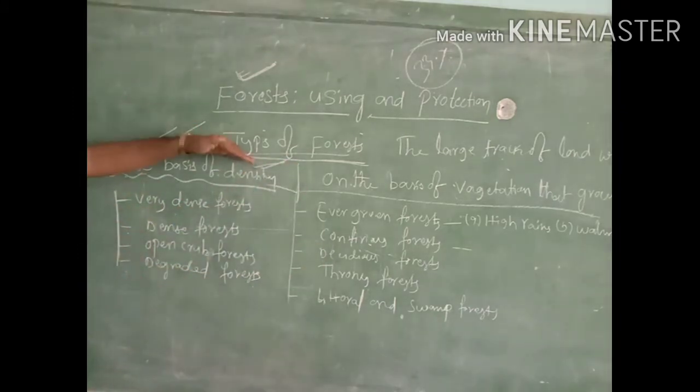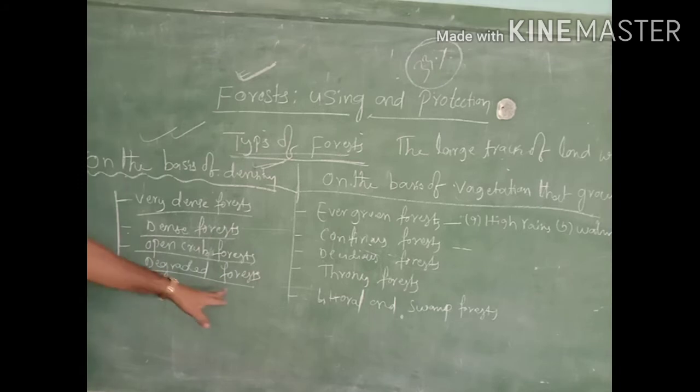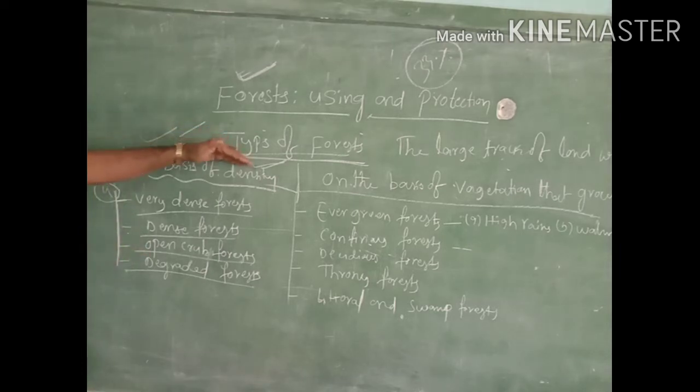So on the basis of density, forests were classified into very dense forest, and open crop forest, and degraded forest. Okay. See, a total of 4 types of forests are there on the basis of density. So on the basis of density, forests are classified into four types. Don't confuse.